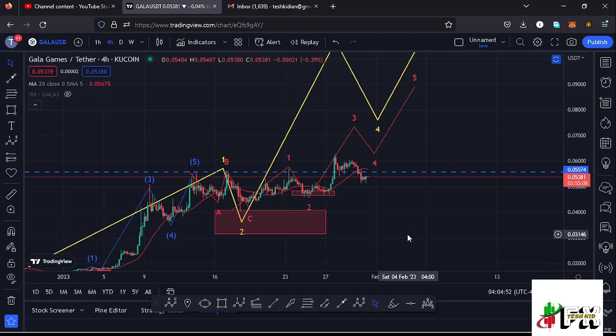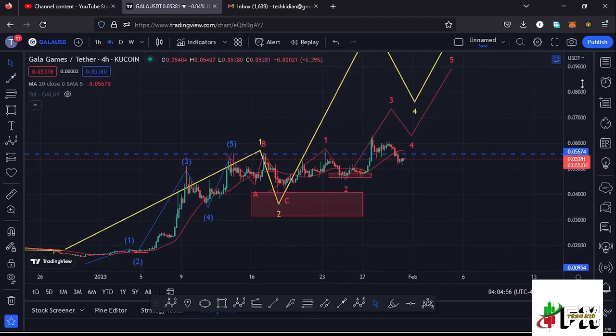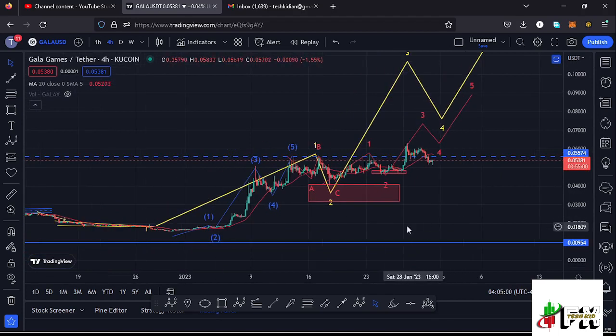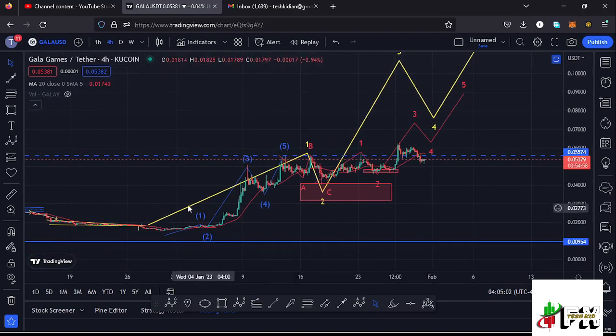And allow me to start the video here on the 4-hour chart by first giving you a recap of what has been happening before I give you my short-term scenarios. And you can see that Gala Games, from these top prices that had been trading within, we saw a very nice bounce to the upside, obeying this Elliot wave structure where we have the wave 5 making its high at around the $0.0574 mark. And after seeing that Elliot wave structure play out, the wave 5 completed an even larger